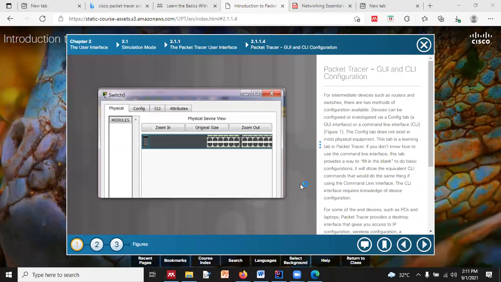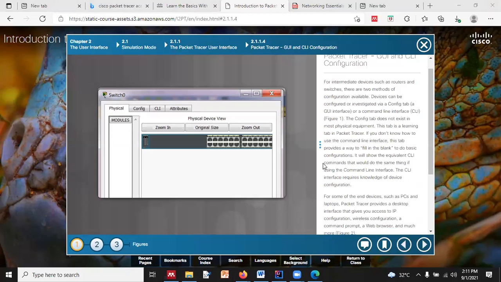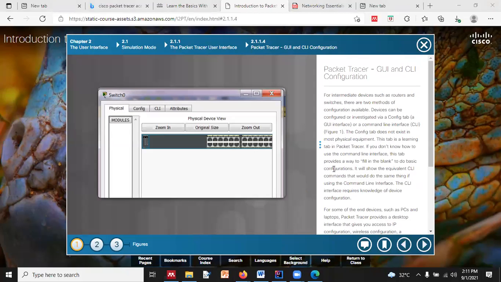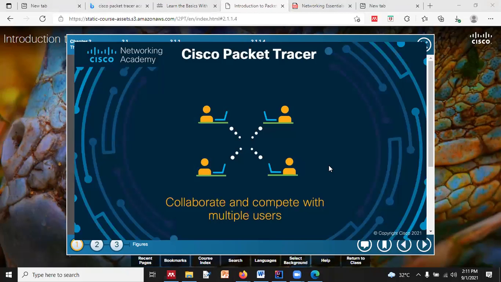Where you will find that not only can we configure this device graphically, but it also has features that we can use with the help of the command line interface, right? And when we are going for the practical or real-life implementation of routers and all, you will find that we will do it with the help of the command line interface only, CLI. Right? I will show you that part also.